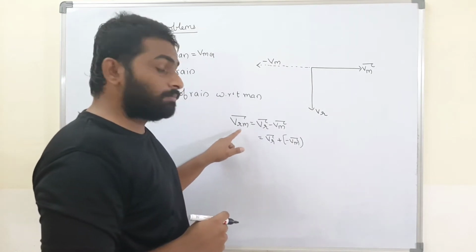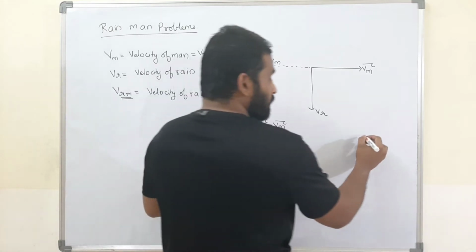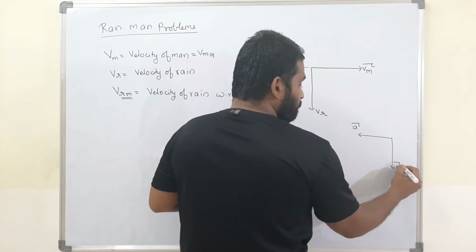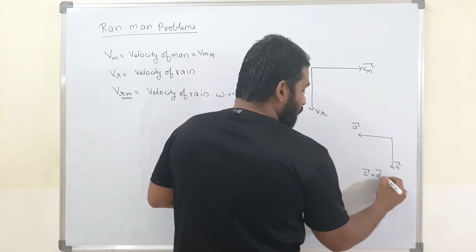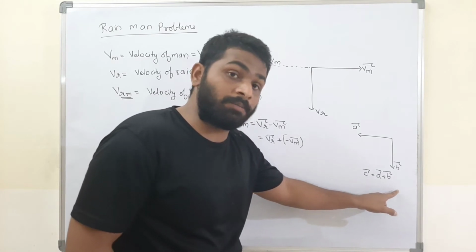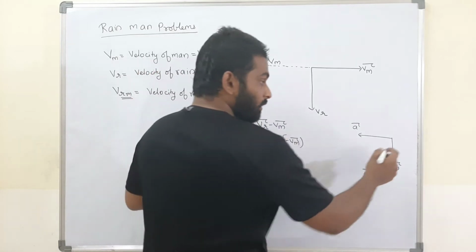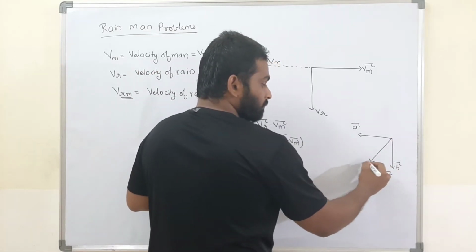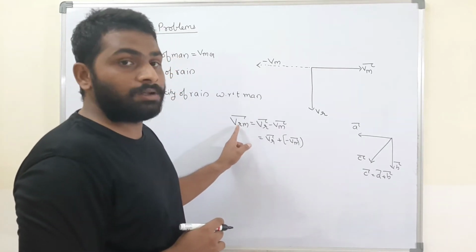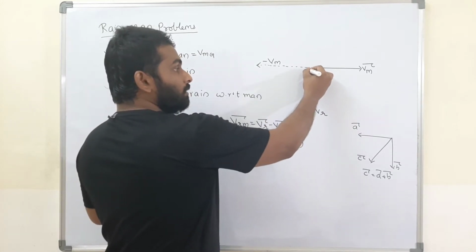Now Vrm is a resultant of Vr and minus Vm. If two vectors are like this, A bar and this is B bar, and C bar is nothing but A bar plus B bar, where C bar is a resultant of A bar and B bar, in which direction will the C bar be? You know it. Exactly right, the C bar will be in this direction. Will you accept that? The same way, the direction of Vrm will be in this direction.